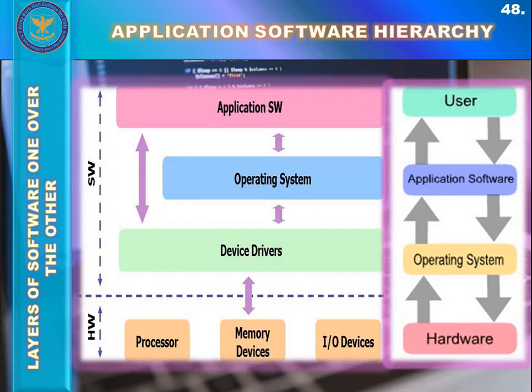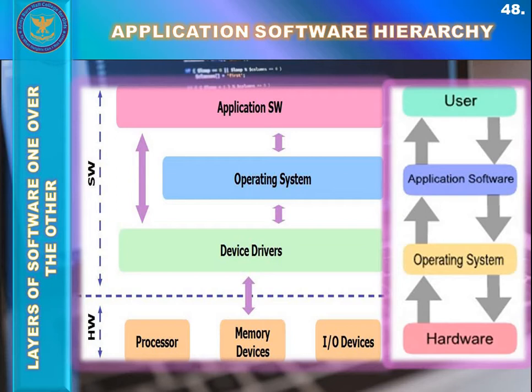hardware exists. As I told you earlier in the language processors topic, at the bottom most layer inside a computer, hardware exists. Hardware can be composed of certain components: input devices, output devices, storage devices, or processing parts.